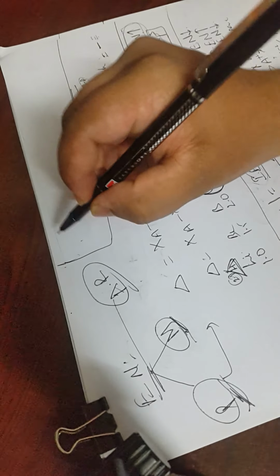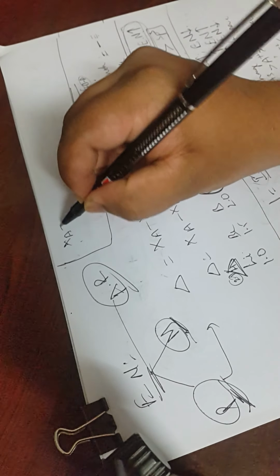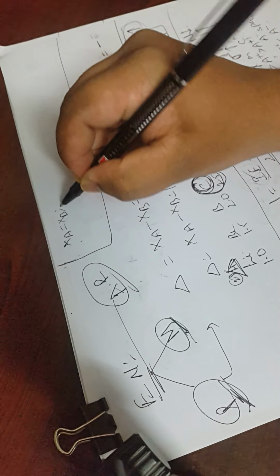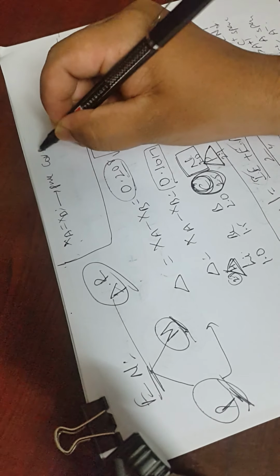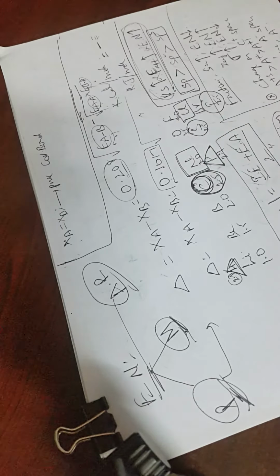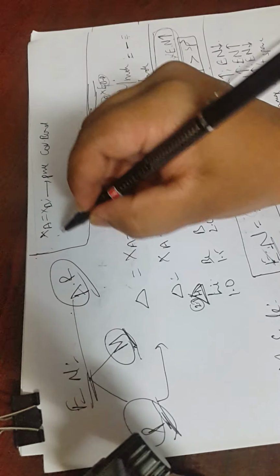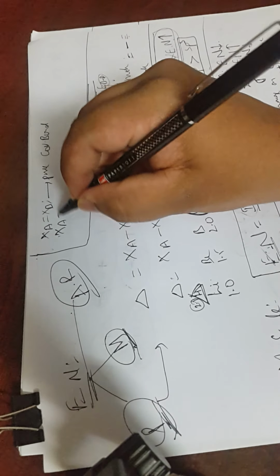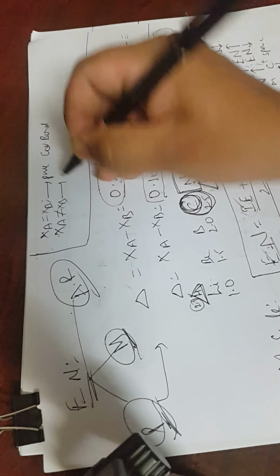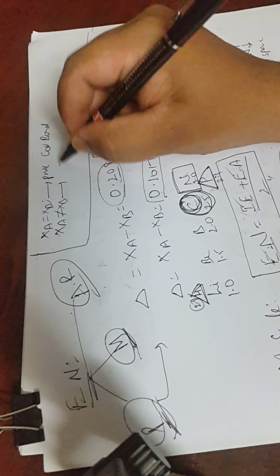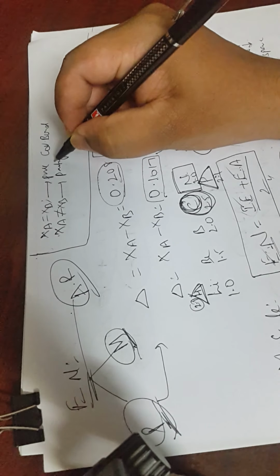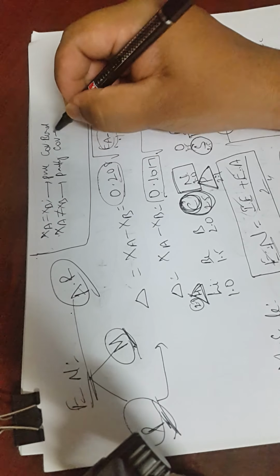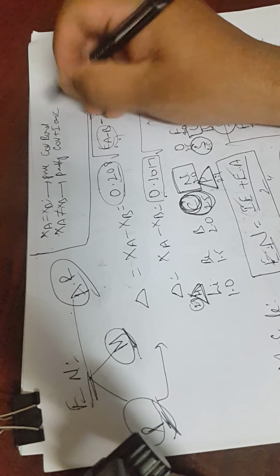If the electronegativity difference is such that XA is equal to XB, then we can say it will form a pure covalent bond. If XA is not equal to XB, then it is partly ionic and partly covalent. You cannot say that it is purely ionic; it is a partly covalent plus partly ionic bond.